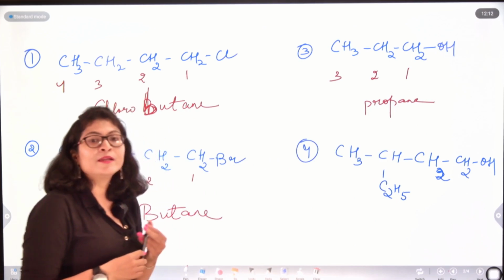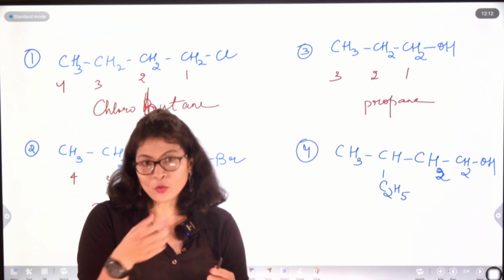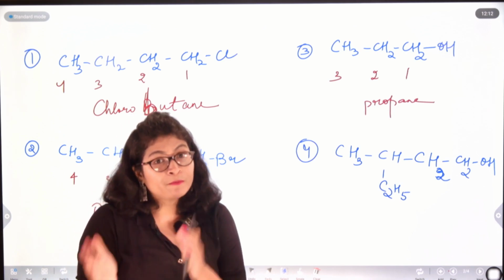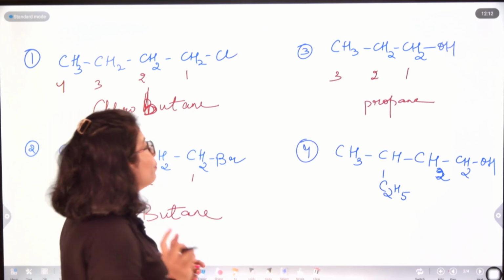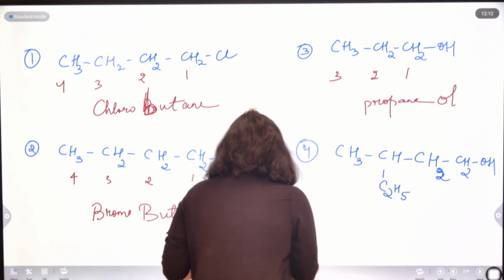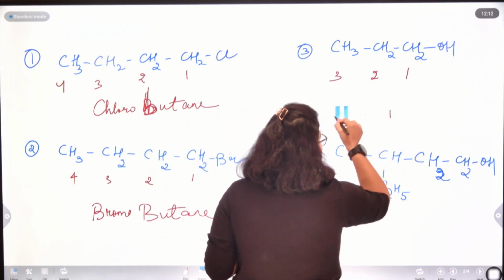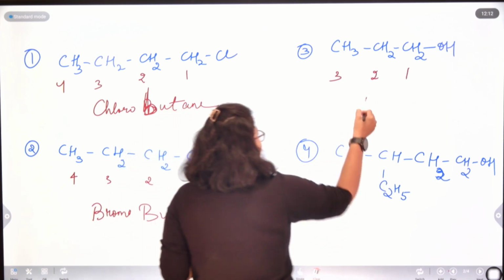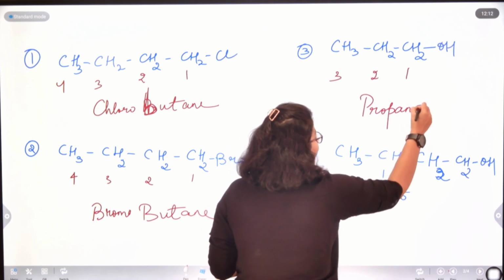But as there is a functional group OH, what we have learnt is that for an OH group, the suffix which it has to follow is OL. So it should be propane-OL, and E and O cannot exist together. Therefore, we have to cut down the E and add OL.